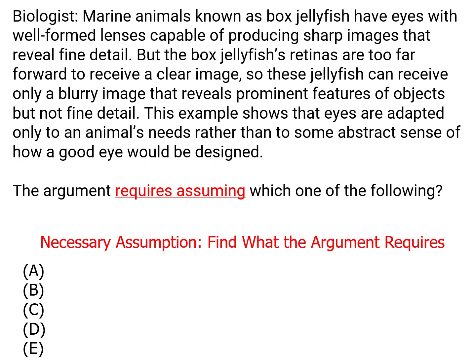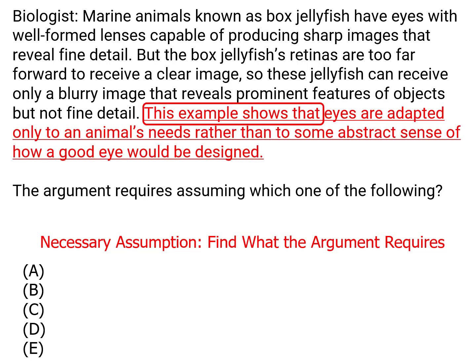Of course, in order to find that, you have to understand the argument, which means knowing what it is trying to prove and the evidence it gives to prove it, its conclusion and its evidence. The conclusion here comes at the end, after the big long conclusory key phrase, "this example shows that." The thing that it shows is the conclusion, which is, eyes are adapted only to an animal's needs rather than to some abstract sense of how a good eye would be designed.